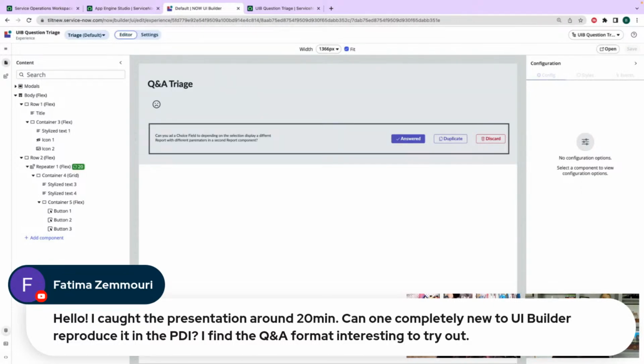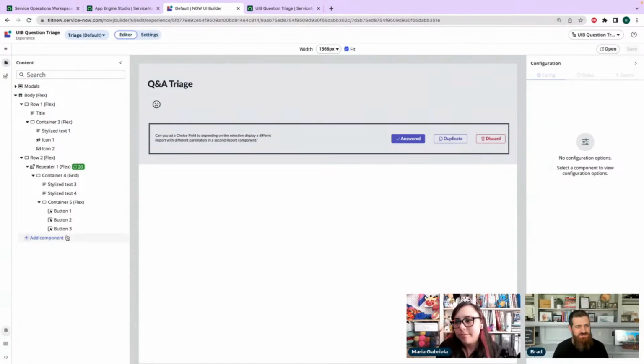Probably. I do have a spreadsheet that I used basically to create the app that you would not have, but if you watch from the beginning, you should see most of the data model. So it'd be pretty easy to reproduce. There's only a couple of tables in this app.